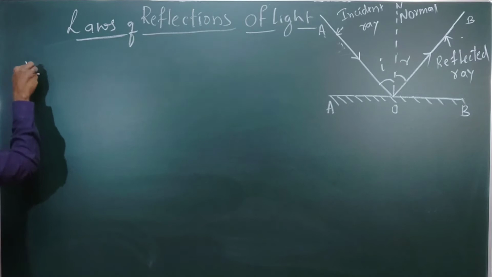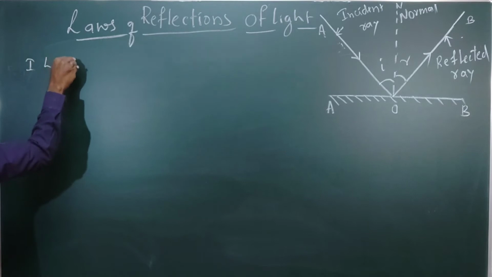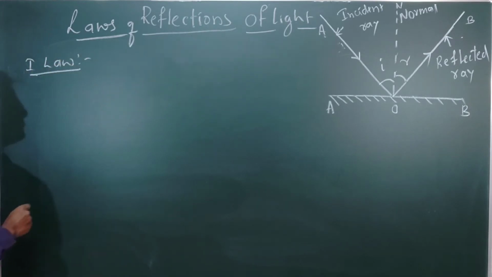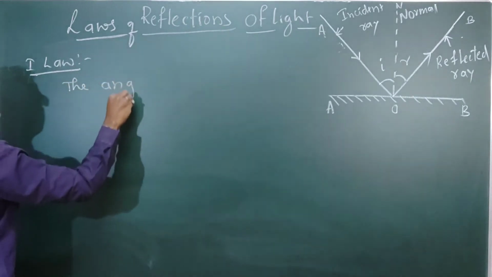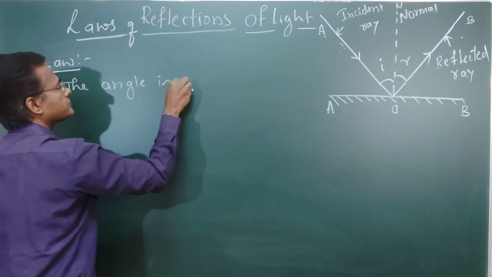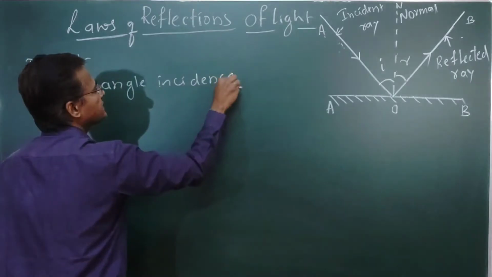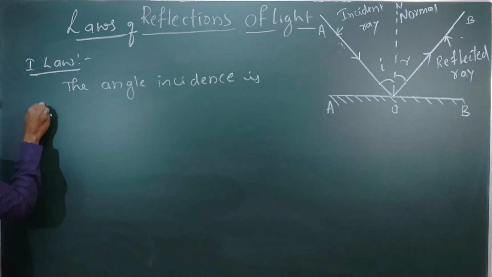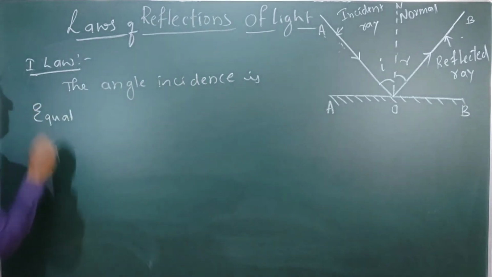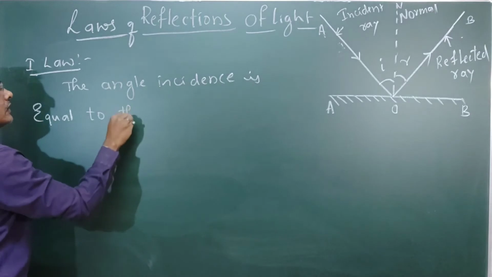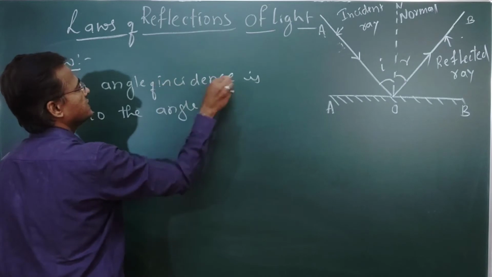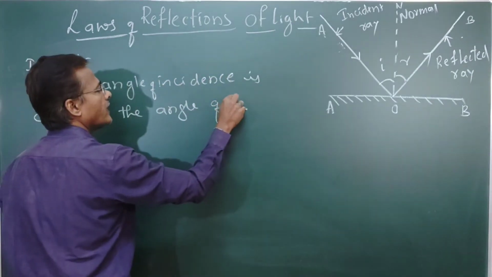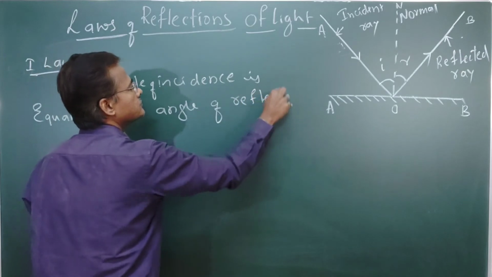The first law says that the angle of incidence is equal to the angle of reflection.